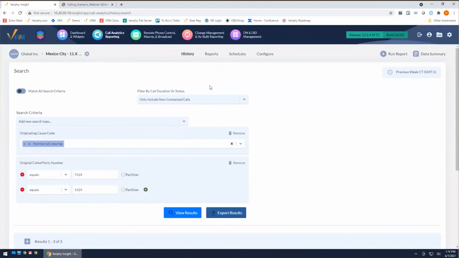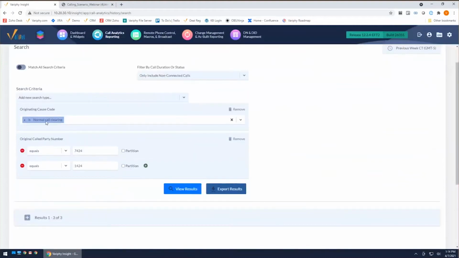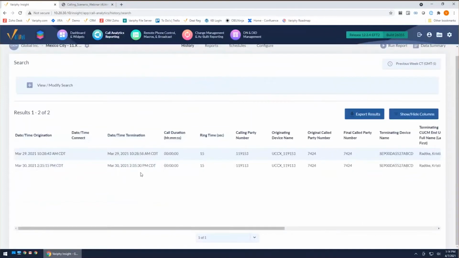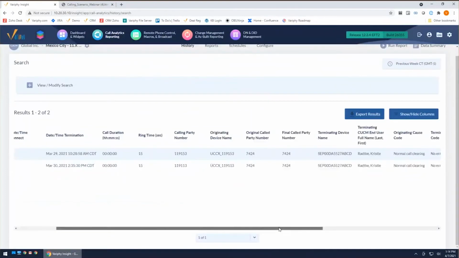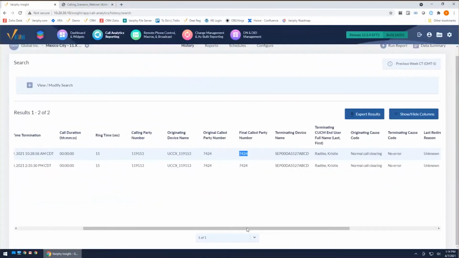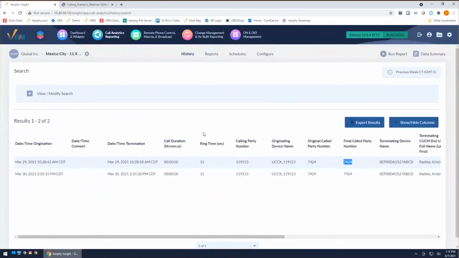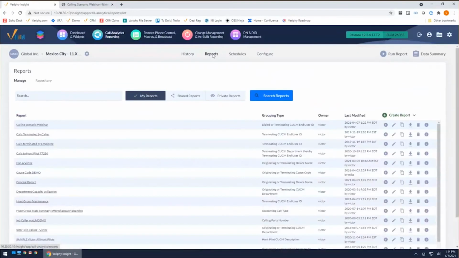Now I'm filtering in on only my not connected calls, but also only my abandoned calls, by saying I just want to see the ones that are normal call clearing. And if I edit that, now all I'm seeing are the abandoned calls to my extension 7424. So that's one way to narrow down abandoned calls, and it's something we get a lot of questions on: how can I see just those abandoned?